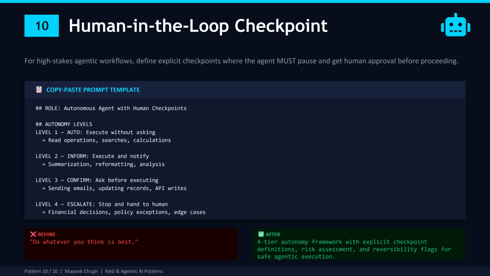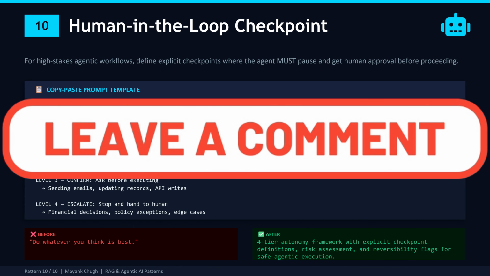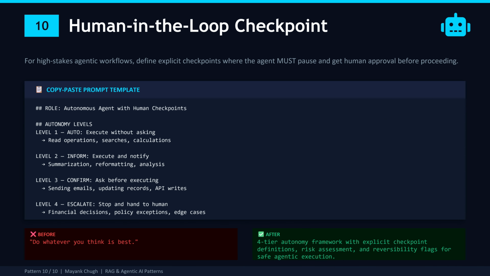And finally, pattern 10, the one I consider the most important pattern of enterprise agentic AI: human-in-the-loop checkpoints. Let me be blunt. If you deploy an autonomous agent in production without this pattern, you are going to have a very bad day. Maybe not today, maybe not tomorrow, but eventually your agent will do something unexpected and costly, and you will wish you had guardrails. I have seen it happen.